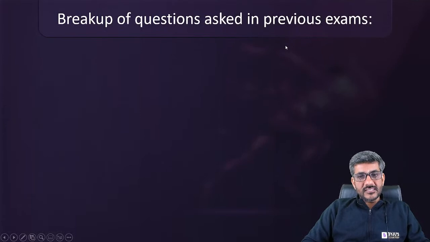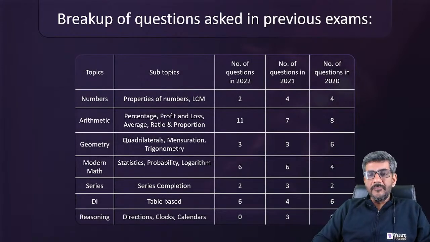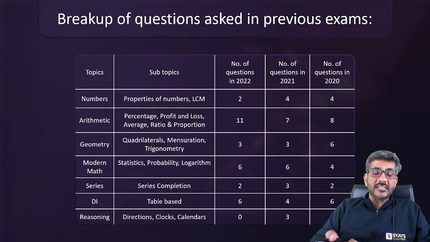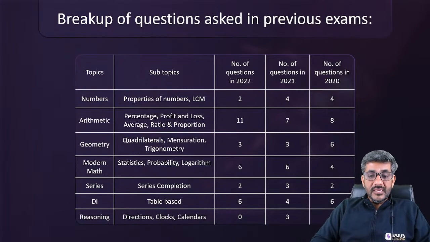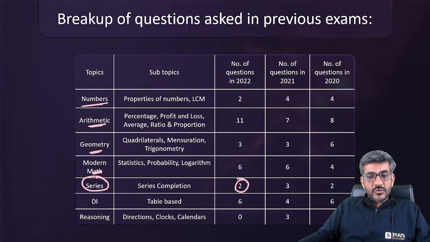The breakup of questions asked in the previous exams, if you see, so I'm sure you all know about this already. मेरे ख्याल से आप लोगों को idea होगा इसके बारे में. That is that the reasoning section is actually a part of quantitative aptitude in your exam. Okay, in TISSNET exam it is a part of quantitative aptitude only. So if you look at quantitative aptitude in 2020, 21 and 22, number system based questions, arithmetic, geometry, modern maths, these are all parts of mathematics. But when I talk about series, there have been two questions in 2022, three in 2021 and two in 2020.